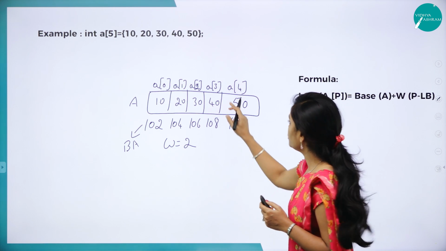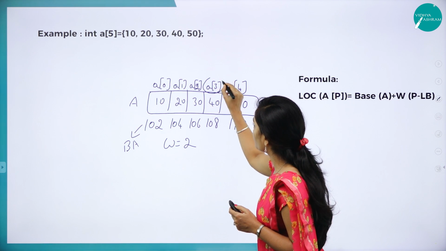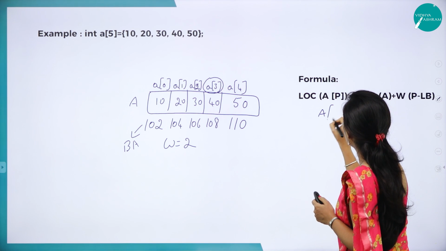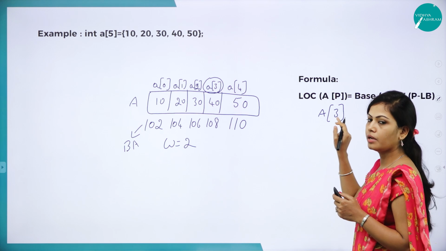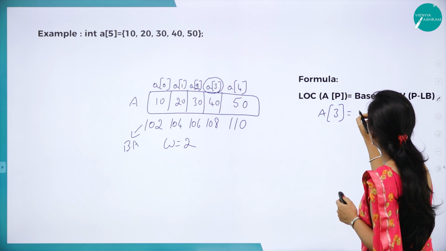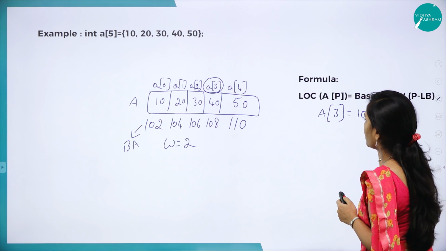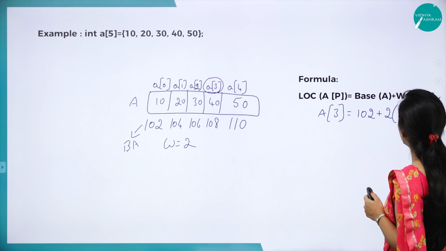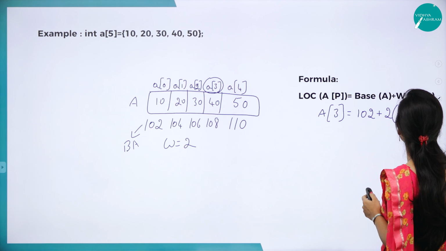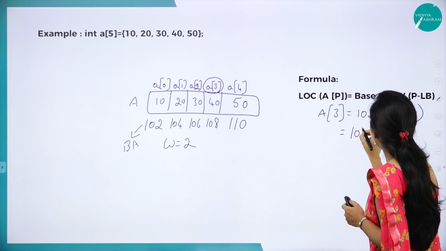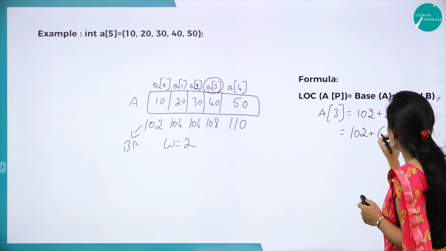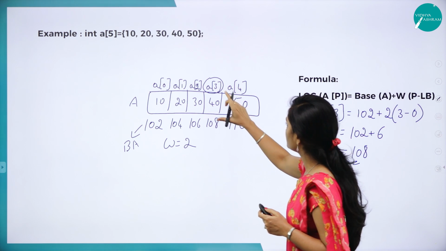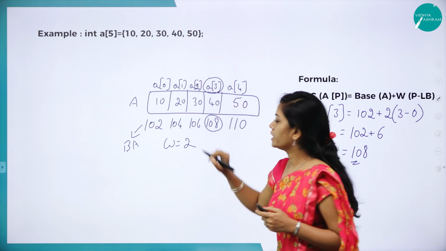And here I want to find the address of memory location 3. So I want to find the address of 3. Base of A starts from 102 plus W, which is 2, times P, which is 3, minus lower bound, which is 0. So what is the value? 102 plus 2 into 3 is 6. So you will get 108. So the address of this memory location is 108.